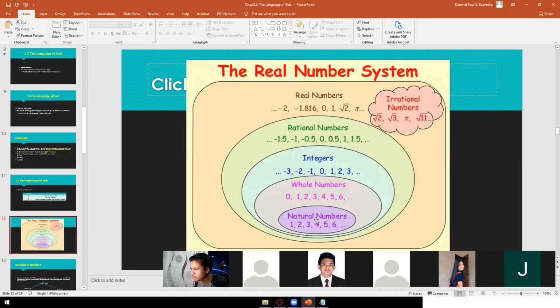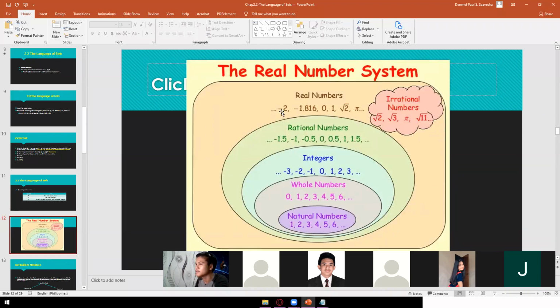Okay? And then ito yung natural numbers natin. Of course, 1, 2, 3, 4, 5, 6. And then kapag sinabi natin whole numbers, dito naman na yung kasama na yung 0. So 0 is considered as a whole number. Alright? And then for integers, ito na papasok yung negative numbers natin. Okay? So negative hanggang positive. So infinite na yan.